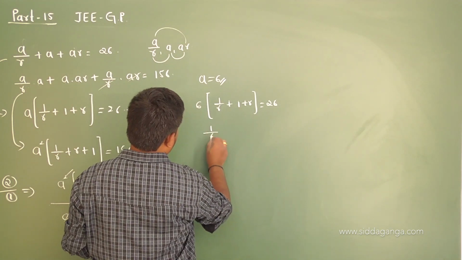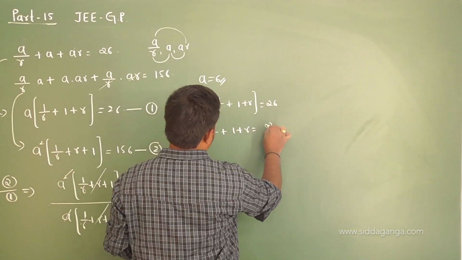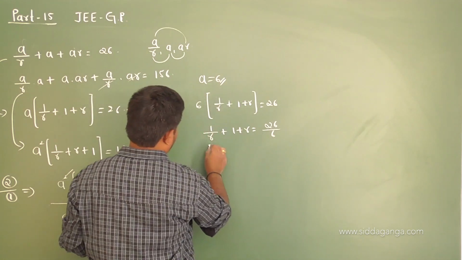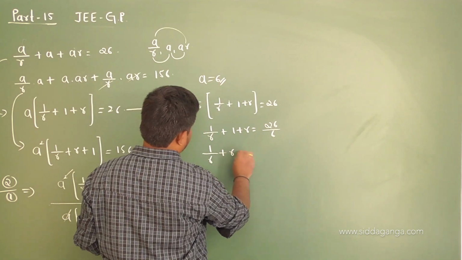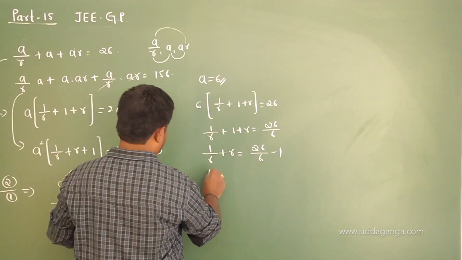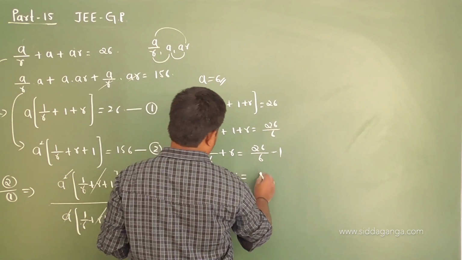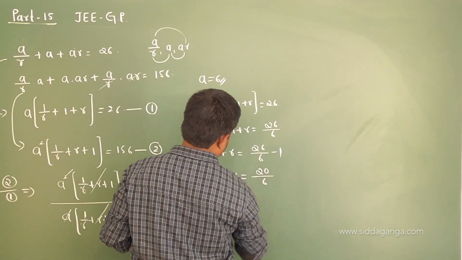So you get 1 by r plus 1 plus r is equal to 26 by 6, or 1 by r plus r is equal to 26 by 6 minus 1, so 1 by r plus r is equal to 20 by 6.